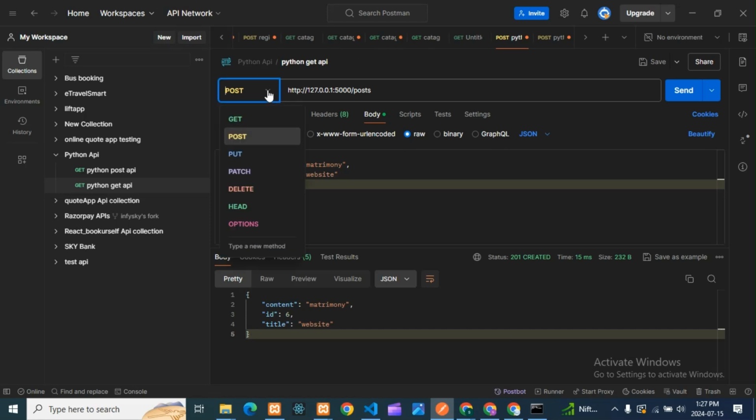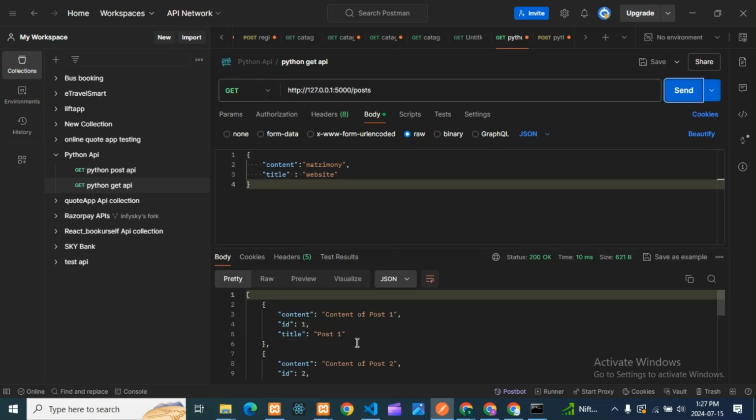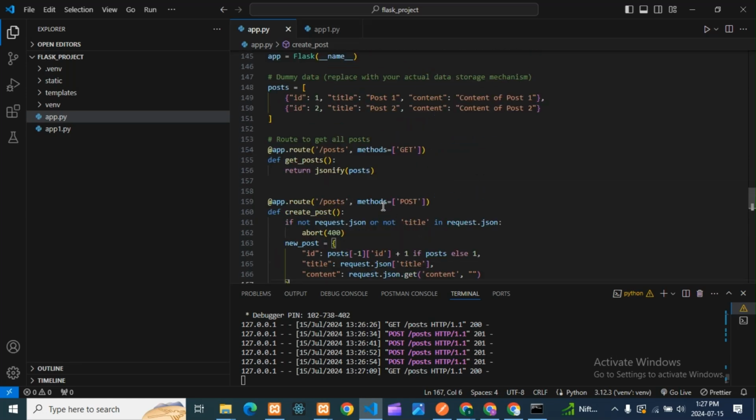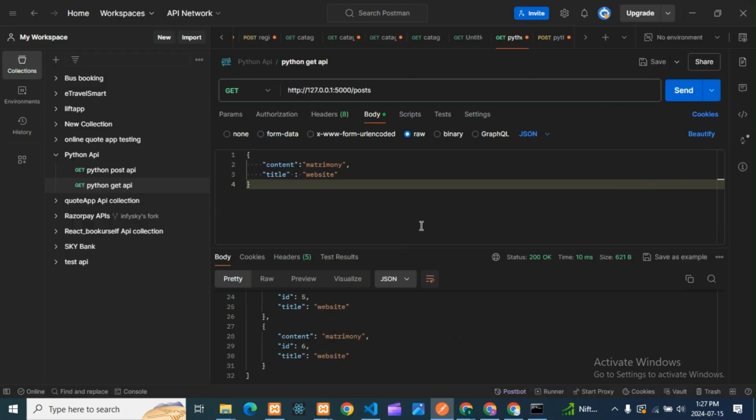So if I go here and do get, and if I send, I'll get all the posts. You can see guys, 1 2 3 4 5 6, whatever posts I have created, I will get through this get function, guys. Through this get function I'm getting, and through this create function I am creating the post. Okay, so like this you can create a post and you can test that in Postman.